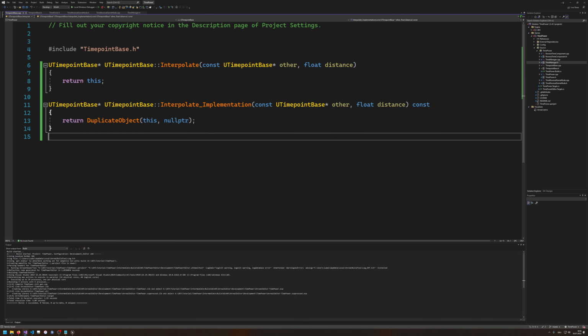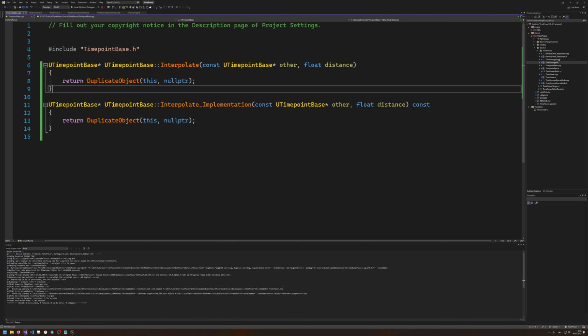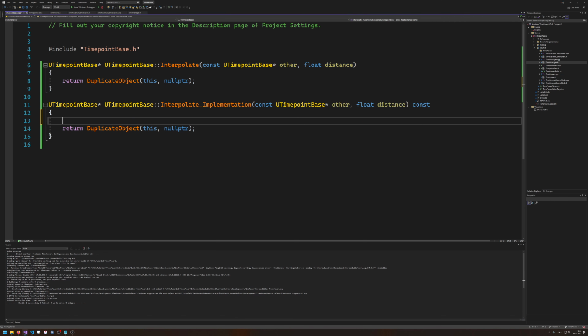Yeah. So we want to just duplicate ourselves, and this is owned by nobody else. As you can see, if I would copy this over, it would work. Here as well. So you really just see the issue when you try to return this here.